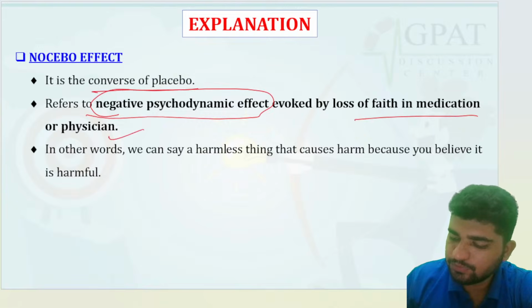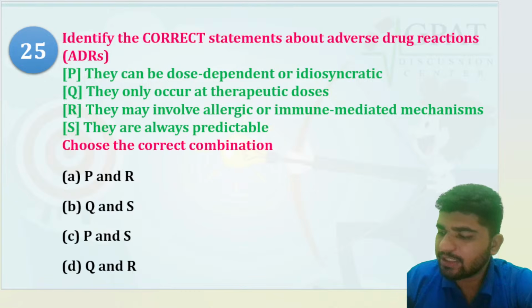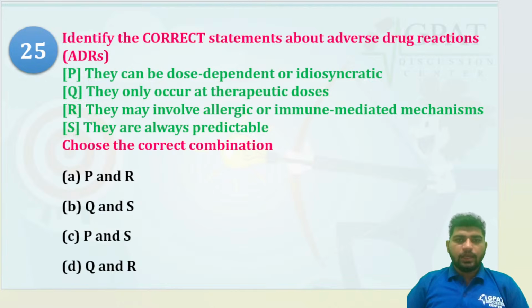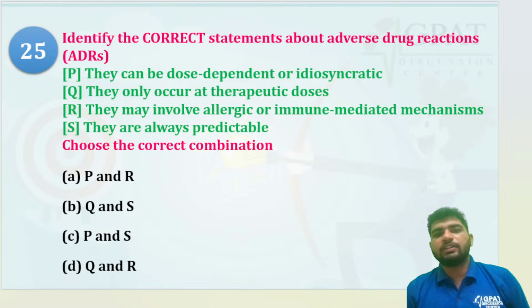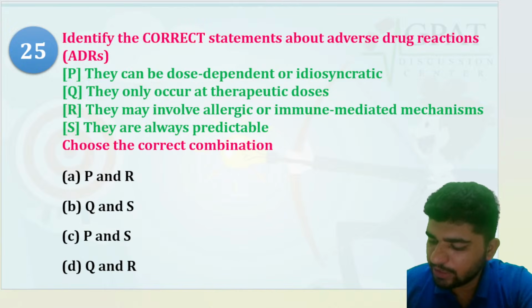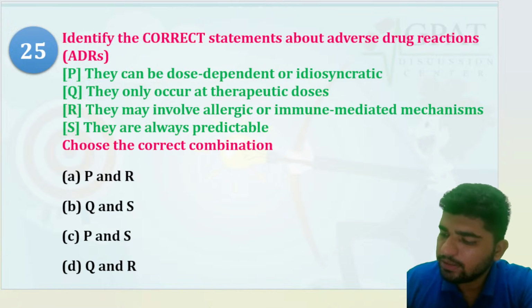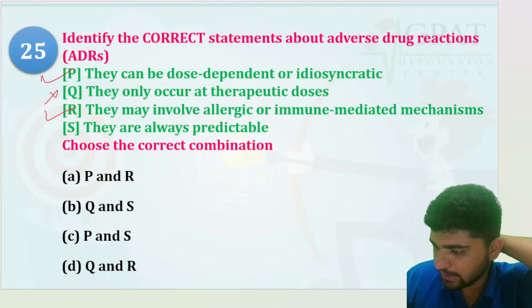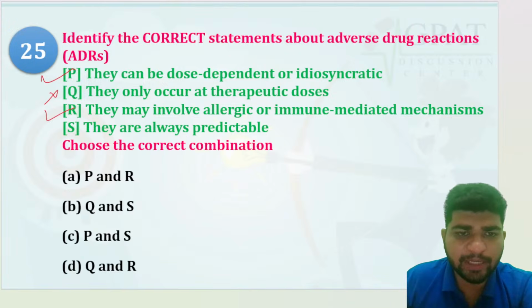Identify the correct statement about adverse drug reactions, ADR. They can be dose dependent or idiosyncratic. Okay. They only occur at therapeutic dose? No. They may involve allergic or immune mediated mechanisms. Yes, right. They're always predictable?